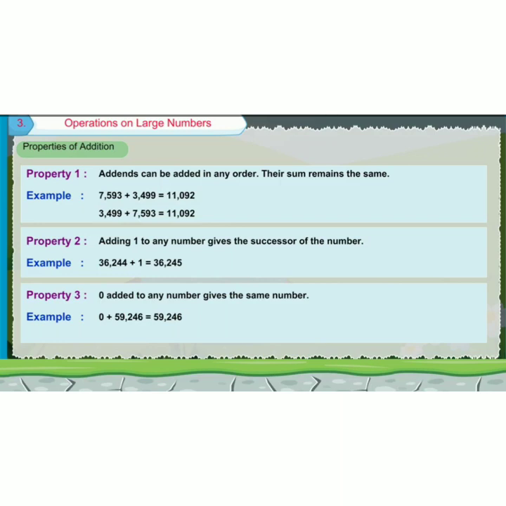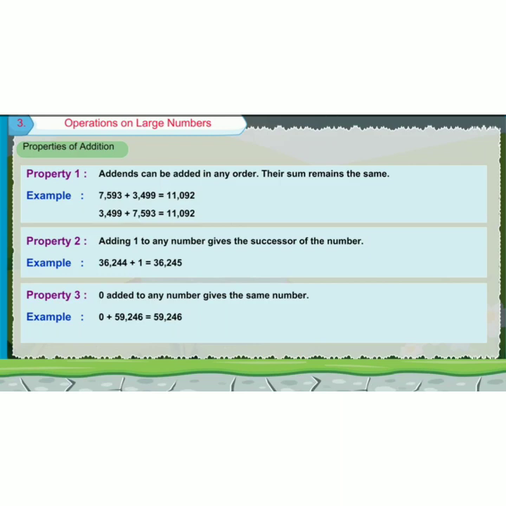Next we are going to see the properties of addition. What is the first property? Addends can be added in any order. Their sum remains the same. You can add the numbers in any order and the answer never changes. Like 7,593 plus 3,499 is equal to 11,092. Now I am going to change the order: 3,499 plus 7,593 is equal to 11,092. This is the first property.